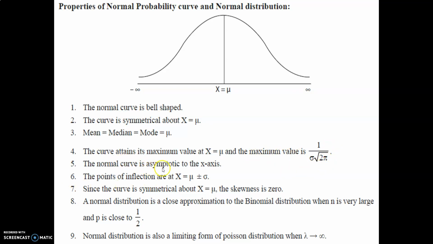The normal curve is asymptotic to the x-axis. The points of inflection are x is equal to mu plus minus sigma. Since the curve is symmetrical about x is equal to mu, the skewness is 0. A normal distribution is a close approximation to the binomial distribution when n is very large and p is close to 1 upon 2, that is, the distribution has two outcomes and one can be randomly selected. The normal distribution is also a limiting form of the Poisson distribution when lambda tends to infinity.